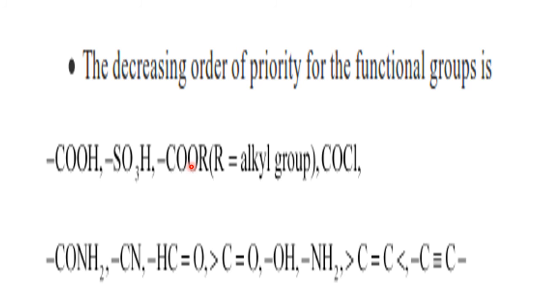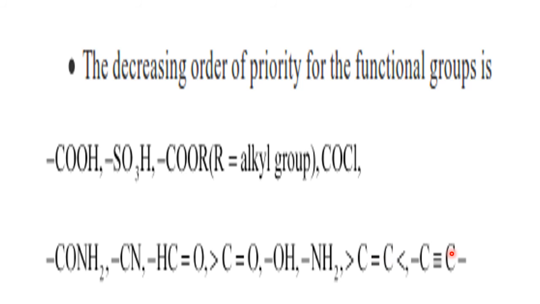Then acid chloride, acid amide, cyanide. This is C double bond O with one H attached, aldehyde. C double bond O between two attachments, ketone. This is alcohol. This is amine. This is alkene. This is alkyne. In this way, the order goes.